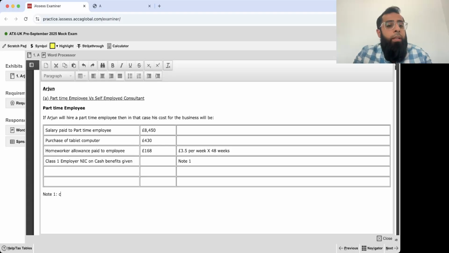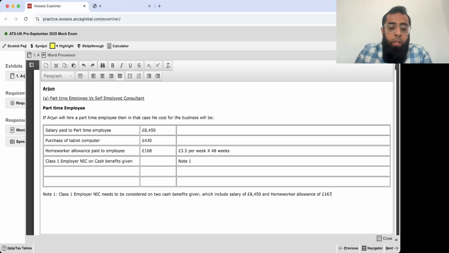Class 1 employer NIC needs to be considered on the two cash benefits given, which include salary of 8450 pounds and home worker allowance of 168 pounds. Because these two things you are giving him in cash. Whatever you give in cash, you have to think about class 1 employer NIC.